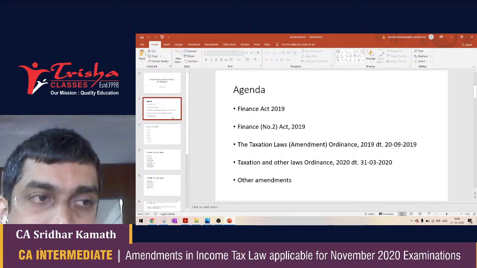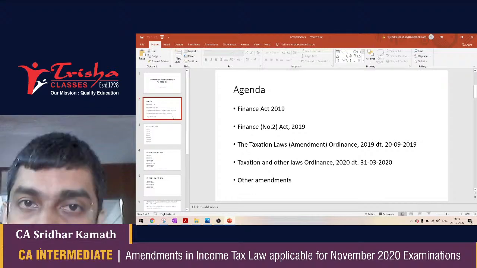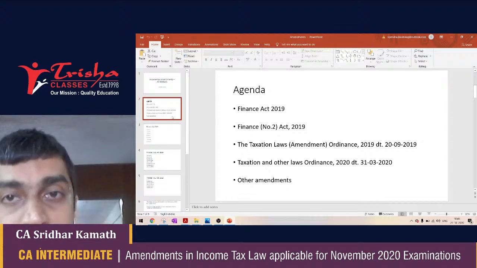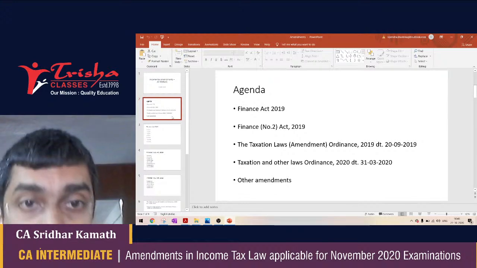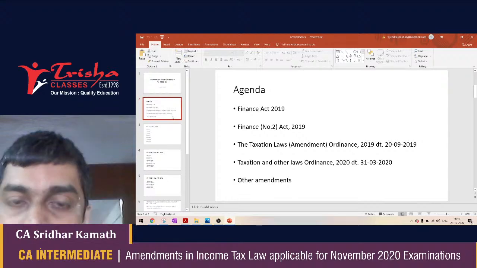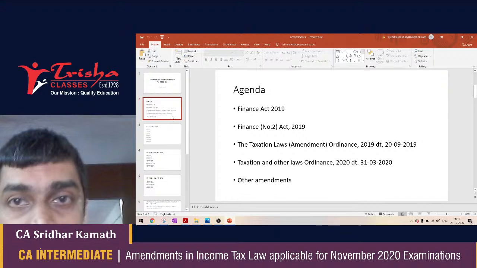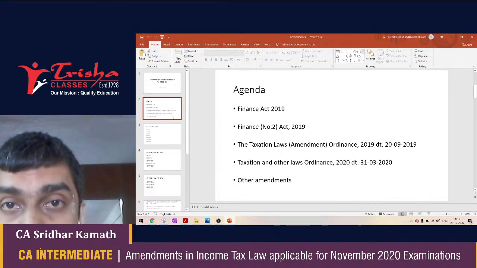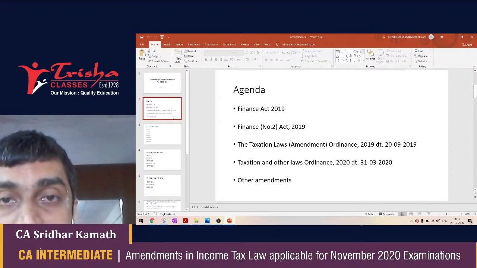Now, students, please note, as you are intermediate students, the level of questions that will be asked would be quite low when one compares it to CA final students. So, though there are many amendments that have taken place, it is expected that the examiners will go a little easy on these amendments. Nonetheless, there are some significant amendments that are applicable to your syllabus, the chapters that are covered in your study material, that you need to know.